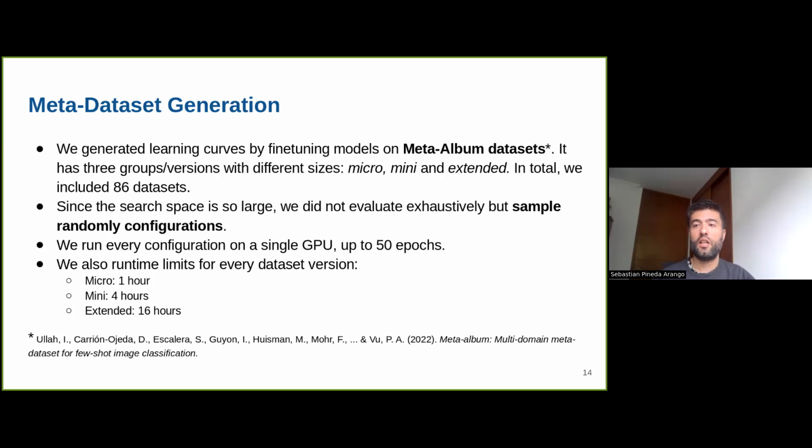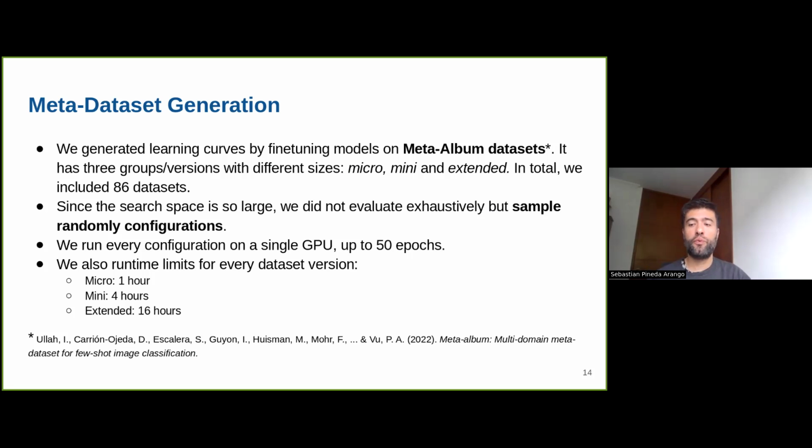Once we selected this group of models, we generated learning curves by fine-tuning models on Meta-Album datasets. The Meta-Album datasets have 3 groups or versions that they call micro, mini, and extended. In total, we account for 86 datasets. And since the search space is so large, when creating the learning curves we didn't evaluate exhaustively, but sampled configurations randomly.